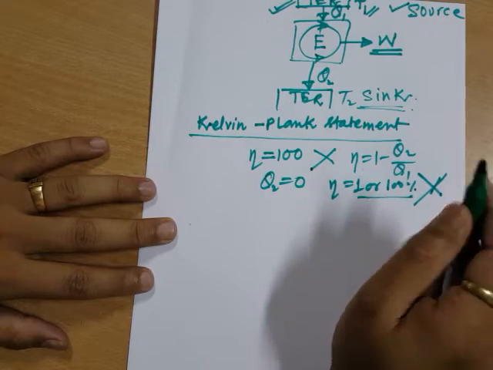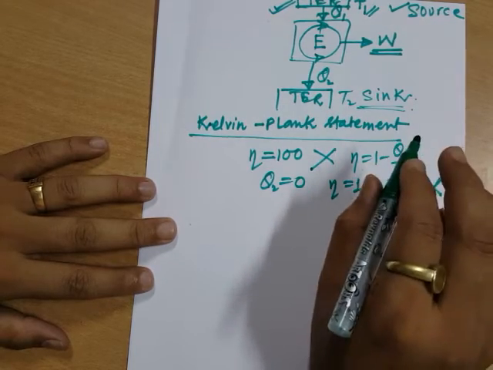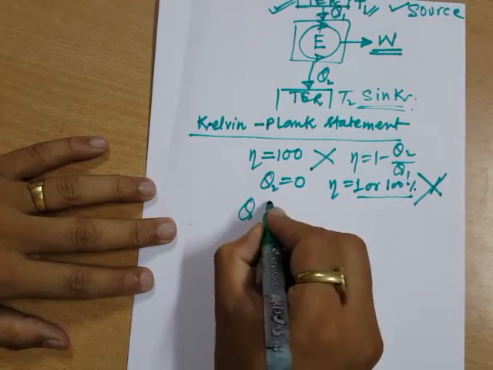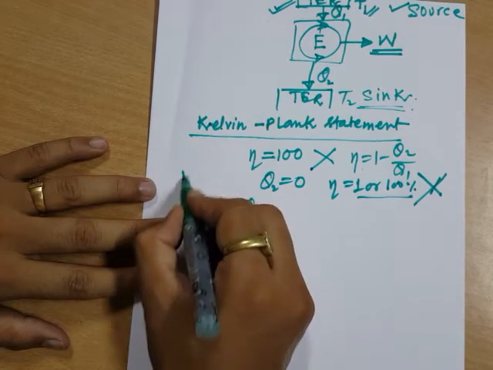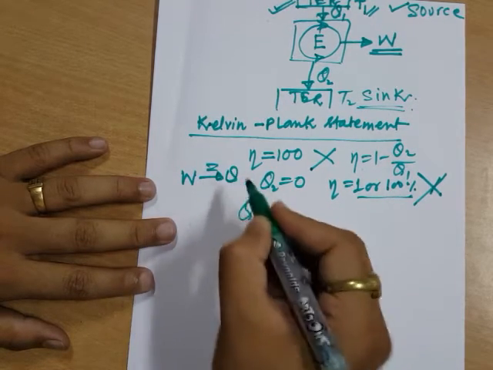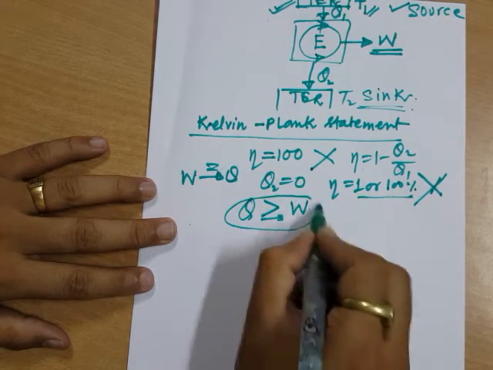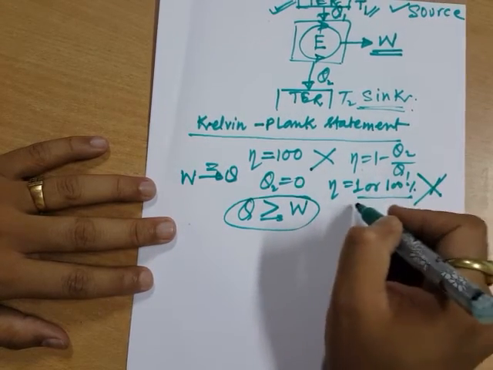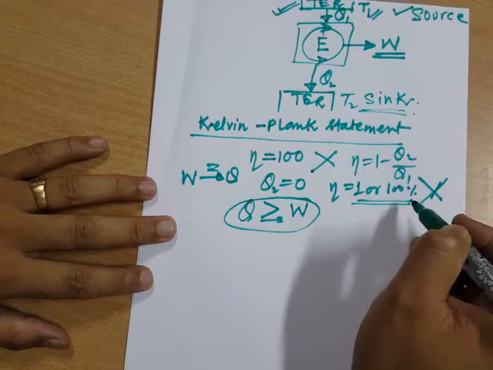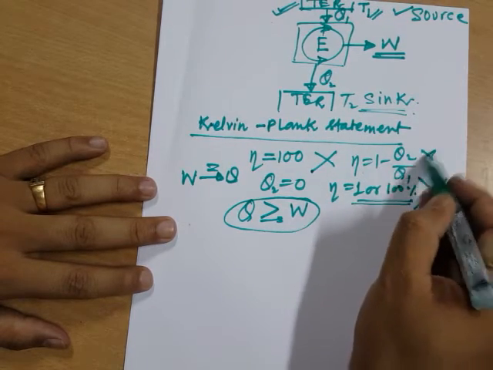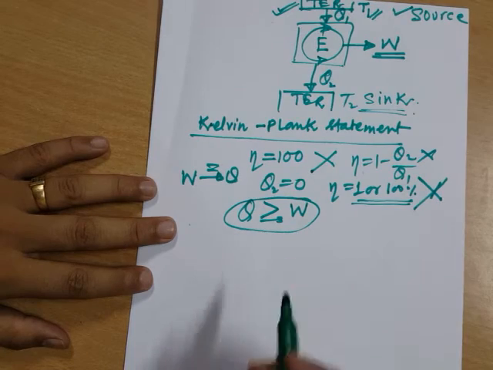Because you always know from the second law that you can convert work totally into heat, but heat cannot be totally converted into work. Some amount of heat has to be rejected. And if an engine is 100% efficient, it means we are not rejecting any heat to the environment. How can this be possible?